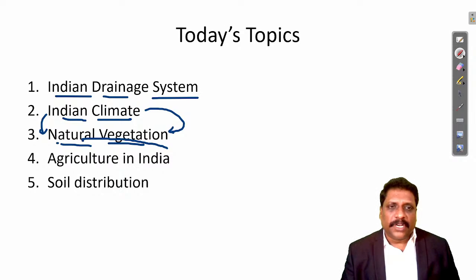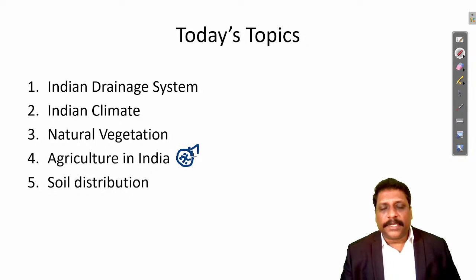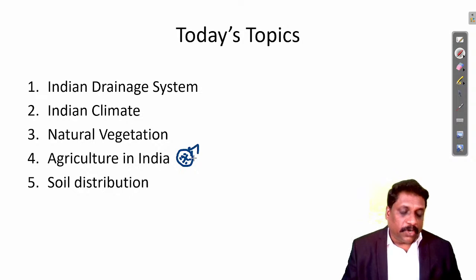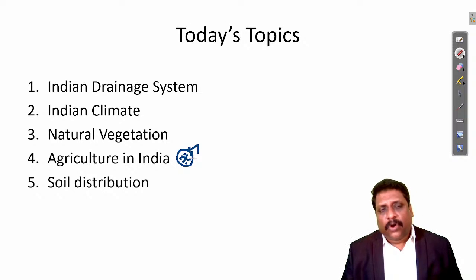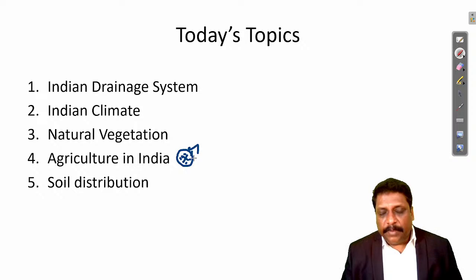Then we'll be talking about agriculture in India. See, for example, here, agriculture itself is a very vast topic. And let me tell you, my dear friends, agriculture is one very important topic in your preliminary examination. Explicitly, agriculture is not mentioned in your syllabus. But every year, 3 to 4 questions are always asked from what? Agriculture. And here, at least 1 or 2 questions I can always expect on the geographical condition needed for the crop growth. So today in this class, we'll be talking about the geographical condition needed for some of the very important crops. Some of the food crops, the cash crops or the commercial crops along with the plantation crops we'll be seeing.